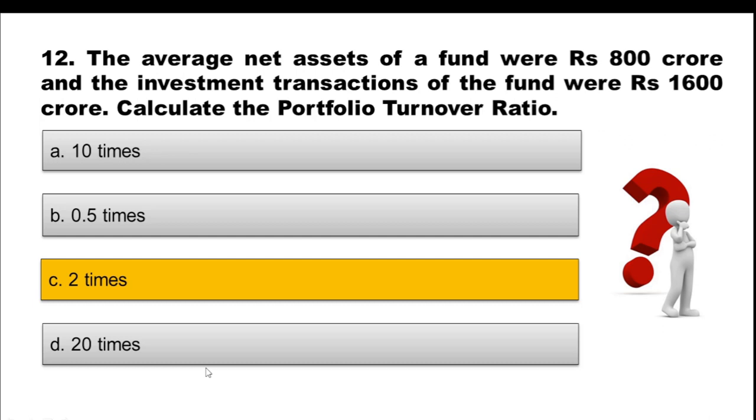Now see, portfolio turnover ratio is calculated as value of purchase and sale of securities during a particular period divided by the average size of the net asset of the scheme during that period. Here it has mentioned 1600 crore as the investment transaction in that particular fund and the average net asset was 800 crore. So we will divide the investment transaction amount by the average net asset. 1600 divided by 800 will be 2 times. That is the portfolio turnover ratio.